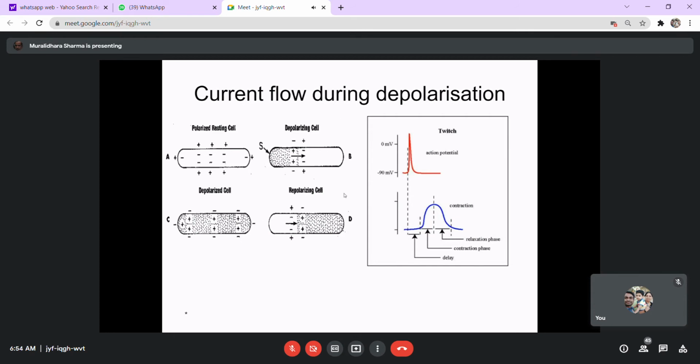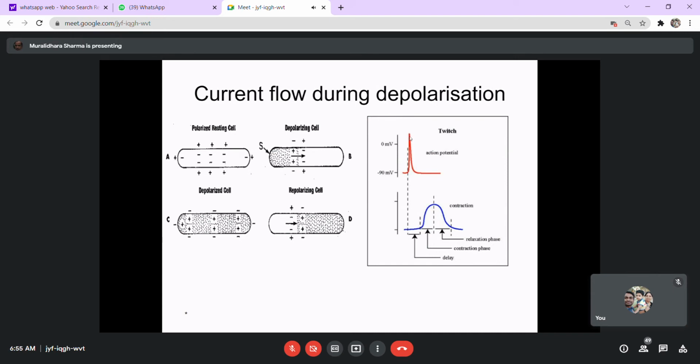And this current wave produced over the cell membrane will produce changes in the elastic components of the muscles, the actin and myosin, and they produce the mechanical contraction. So the fact you have to remember is that when there is a current activity, due to the depolarization, there will be a current potential produced, and then again it comes back to the normal state.